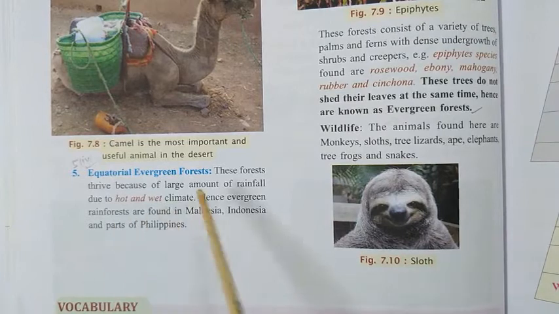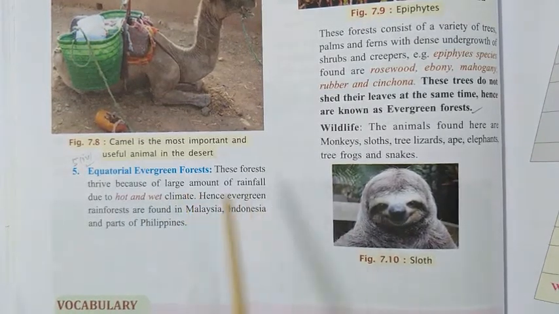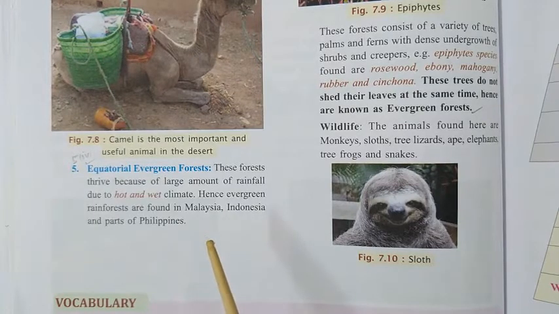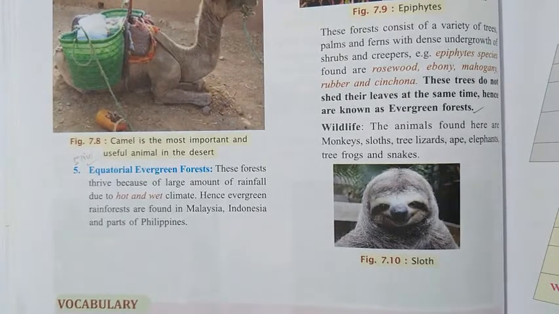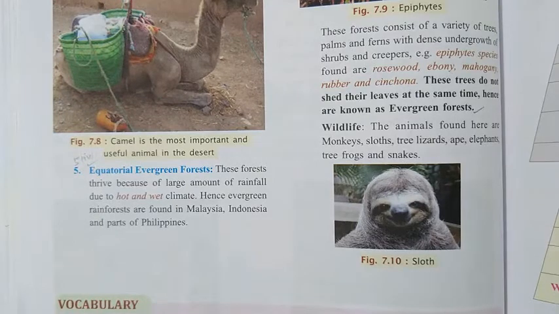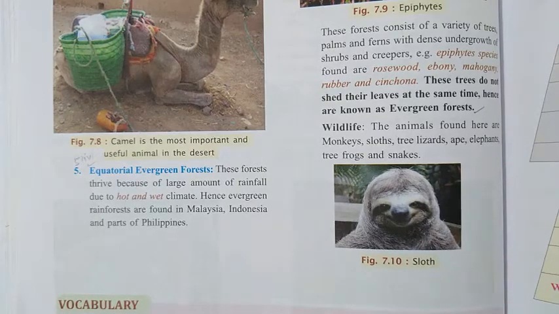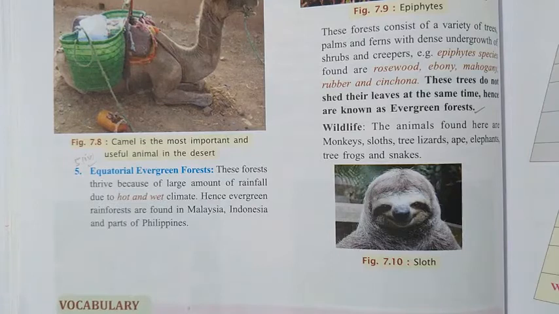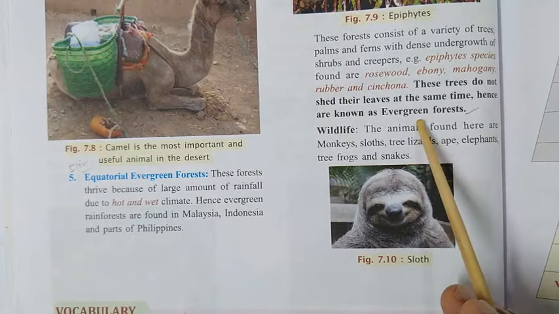Now these equatorial forests are so dense, and that's why they are also known as the house of species. It means the largest number of species in the world, and the greatest percentage, are found in these forests.